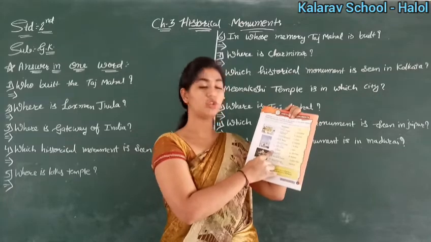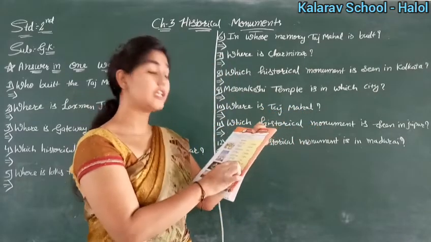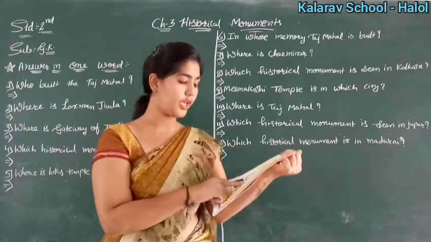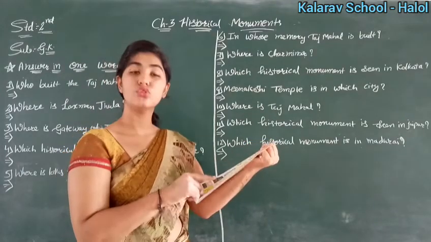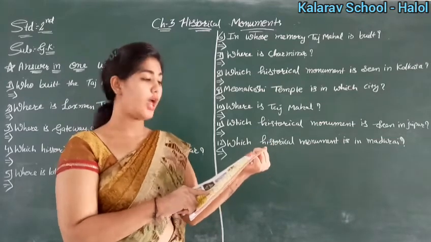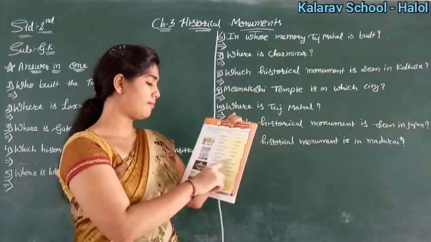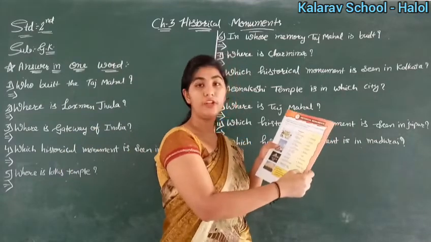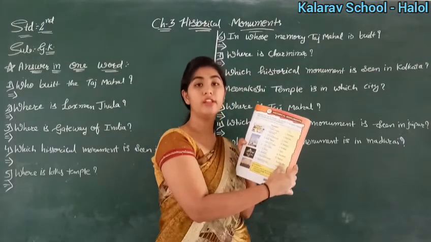Then Taj Mahal. So where is Taj Mahal? In Agra. So here see, where is Agra? It is in F number. So Agra with 7 number Taj Mahal. Okay. Then Imambara. Imambara is in Lucknow. Yes. So J. Okay. Then Meenakshi Temple. So that is in Madurai. So find out where is Madurai. It is in H. So here 9 number with H and 10 number it is Buland Darwaza. So that is in Fatehpur Sikri, that is given to you in I column. Okay, so that is then with I.